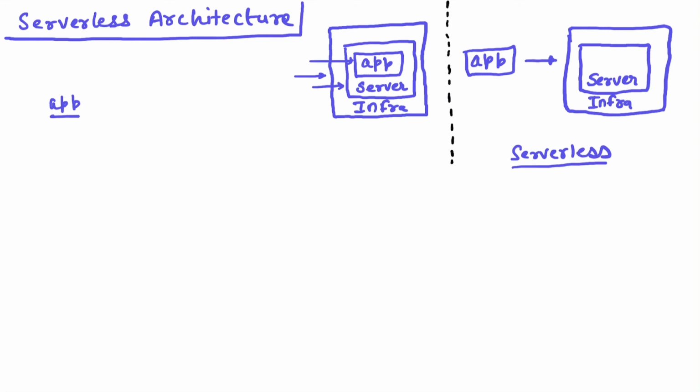But in a serverless architecture, you will just focus on building your app. So as you're focusing on building your app, you can take this app into an environment where an external vendor will provide you the server as well as the infrastructure. This external vendor could be within your organization, or it could be a public cloud platform like GCP or AWS. Typical examples are Google Cloud Functions in the GCP environment, or AWS Lambda Functions in the AWS environment.